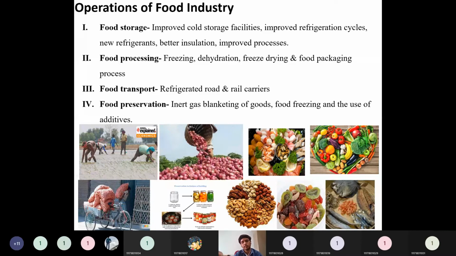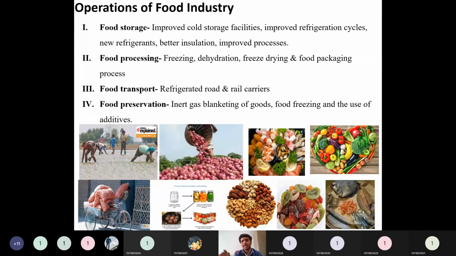When export increases, the foreign exchange will increase. So dollar exchange and everything will increase. That will add to the GDP growth of our country. Then food preservation. In order to increase the shelf life of any food, we will add some preservation techniques like